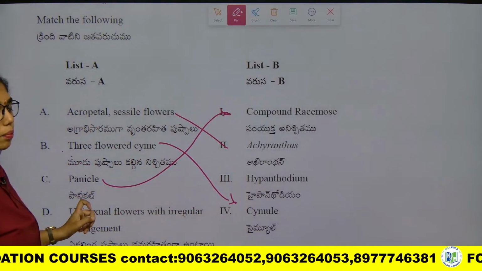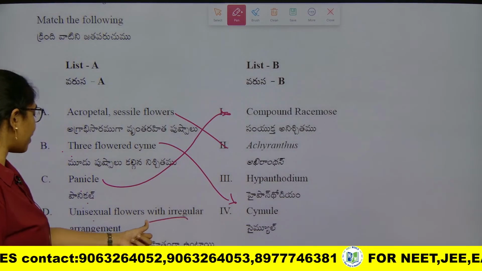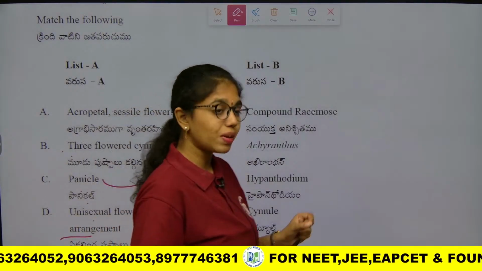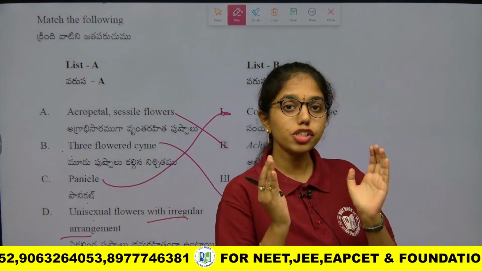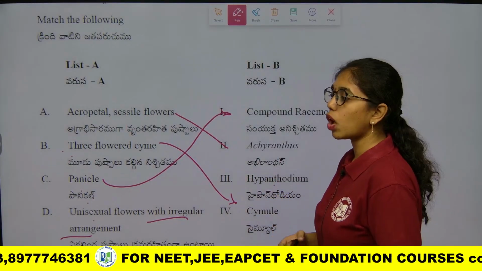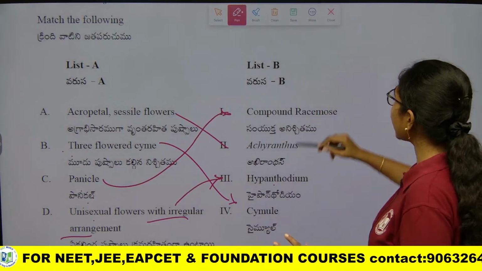Panicle is the type of compound racemose inflorescence. Unisexual flowers of irregular arrangement, this belongs to a specialized inflorescence, that is head type of inflorescence, or you will also call it as hypanthodium.